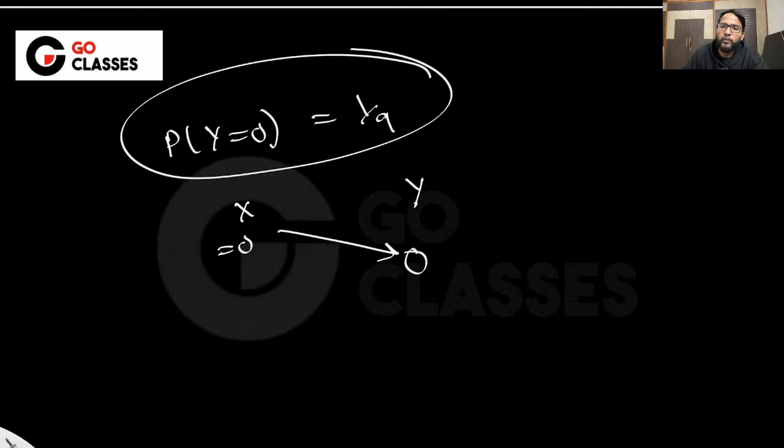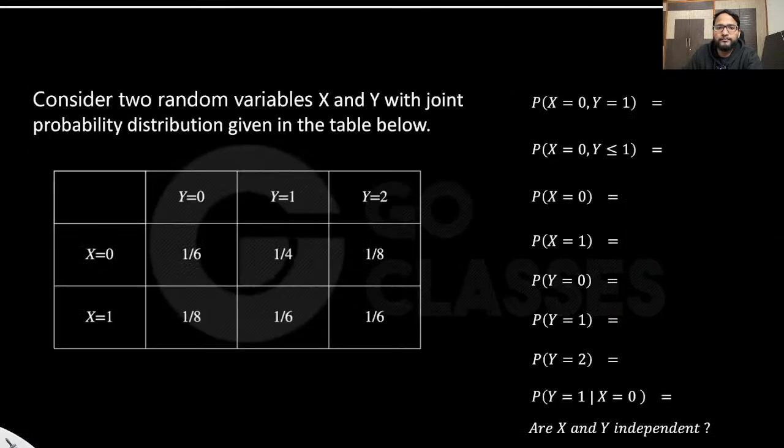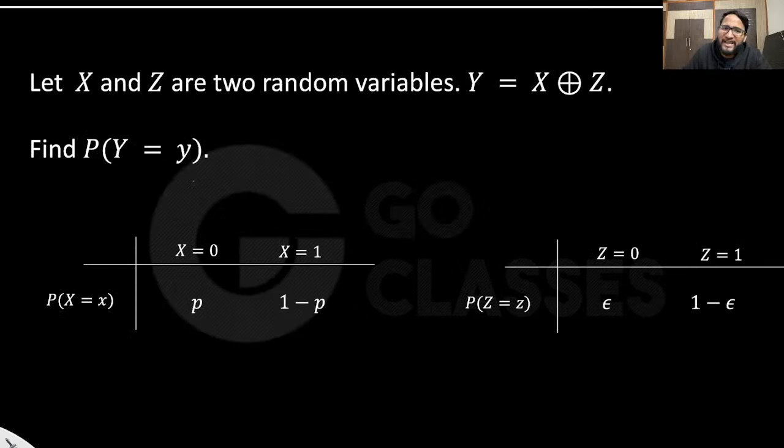Cool. I hope you understood. Now let's do a few questions. Suppose X and Z are two random variables which are associated like this. They have defined a function of random variable Y, which is X or Z. They have given the PMF. PMF means probability mass function, which means for every possible value of the random variable you have the probability. So for X equal to 0, what is the probability? For X equal to 1, what is the probability, like that, right? So they have given the PMF to you. They have given the PMF of Z also.